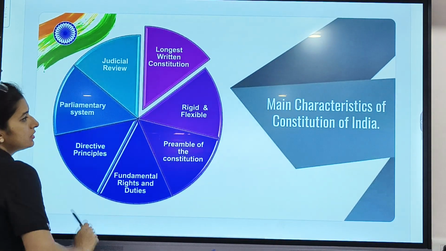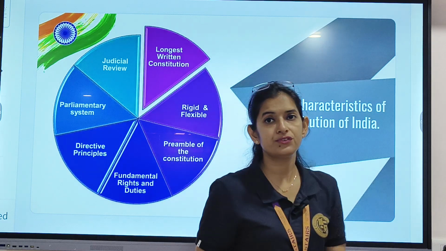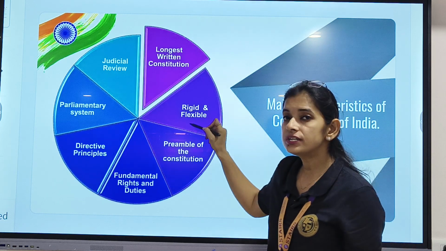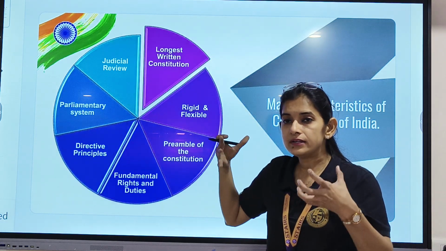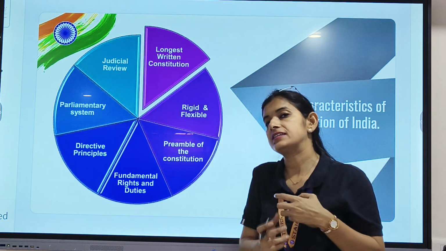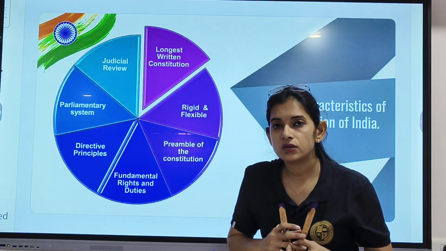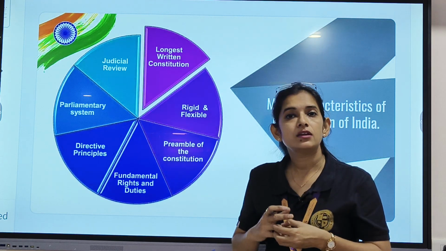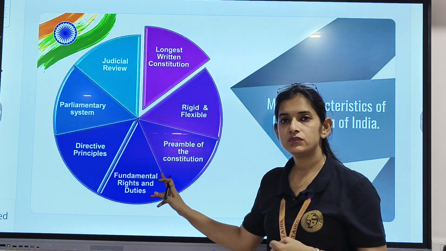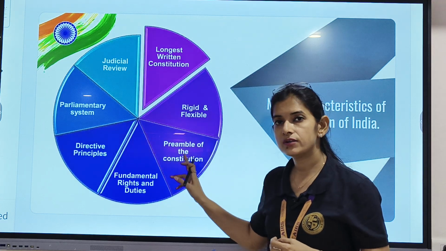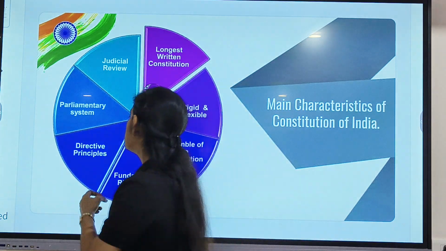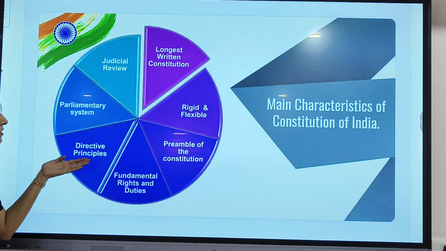Let's move further. These are the main characteristics of the Indian Constitution. The first one we have already discussed. It is the longest written constitution. It is rigid as well as flexible. It is quite hard to understand, but it is quite flexible also. Amendments can be made in our constitution according to the needs and requirements of the situation. Next, it has the preamble of the constitution, which is the guideline or introductory statement for the constitution. It has fundamental rights and duties, which we have already discussed. Directive principles according to which the government of the state has to function.